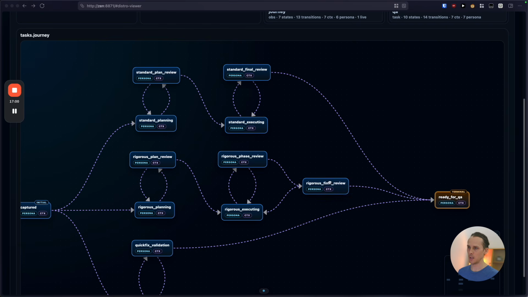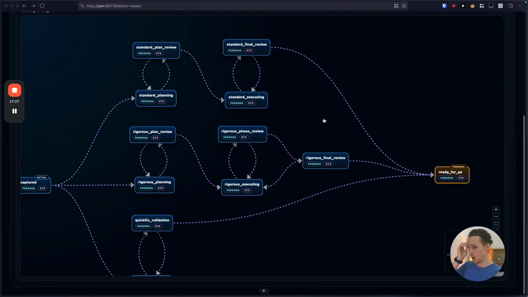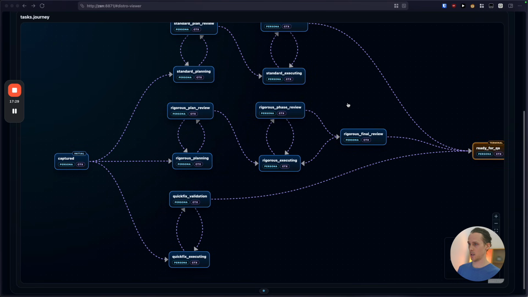And as you can see, there's a rigorous final review versus a standard final review. Again, the point is that these are going to have, firstly, different context, and different personas. One of them is just reviewing a smallish task, and the other one is reviewing a larger task. And so that should require slightly different context requirements and slightly different personas, slightly different schemas as their output, right? Because one of them is large and one of them is small. Okay, that is the task's journey.